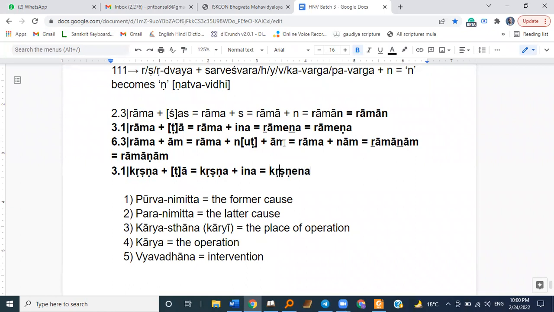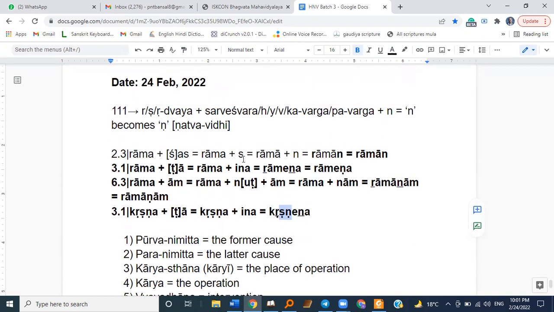Now here, let's see if we consider Hari Rama as Purva Nimitta here, and then we have Na Rama here as, let's say, the Karyasthana. So this Sha and Na Rama, which are Vyavadhanas, are not allowed, right? That's why we can't change here. So Krishnena remains Krishnena.